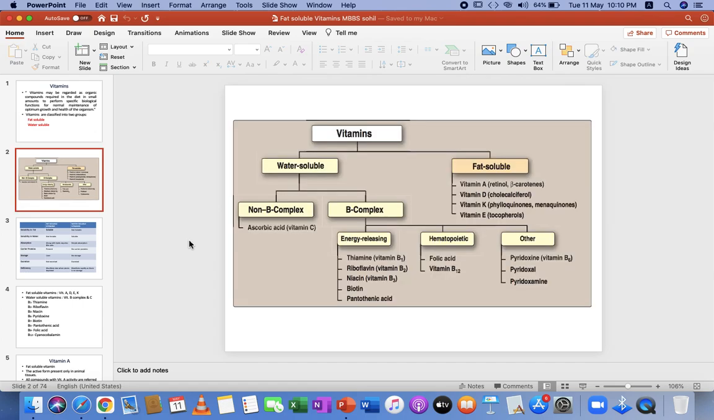Broadly, vitamins are classified into two categories. In water soluble, we include vitamin B complexes and vitamin C. In the fat soluble category, we have four vitamins: vitamin A, vitamin D, vitamin E, and vitamin K. Out of these, for you people, vitamin A and vitamin D can be asked in the form of long questions, and they are the most important vitamins.